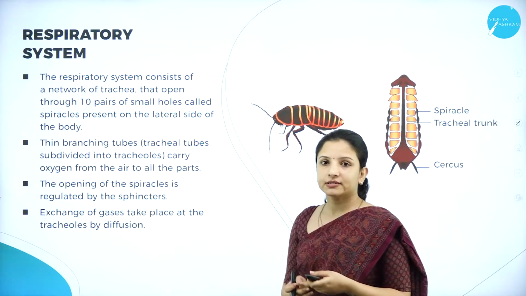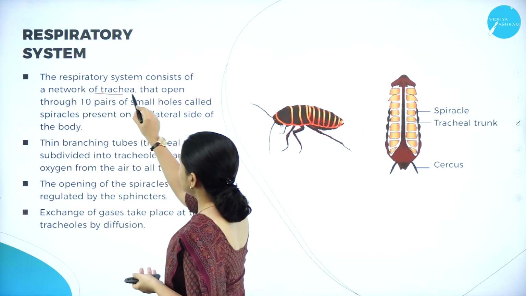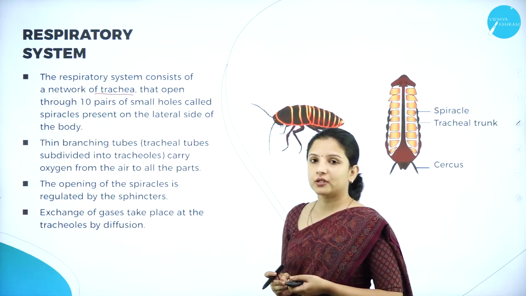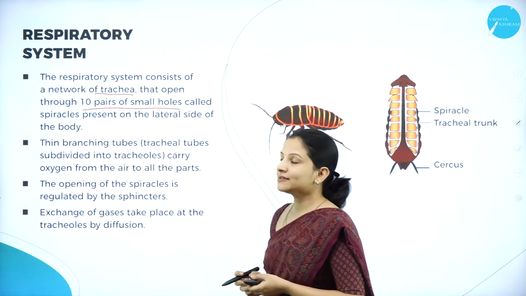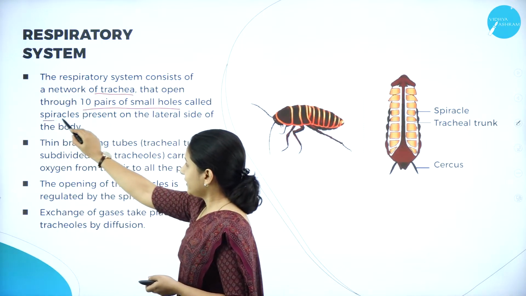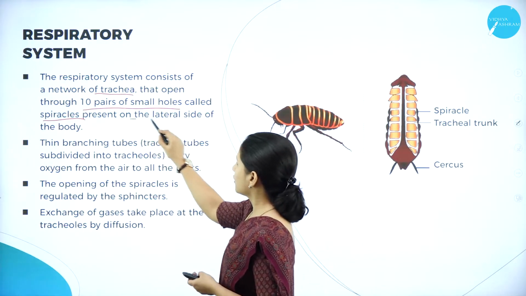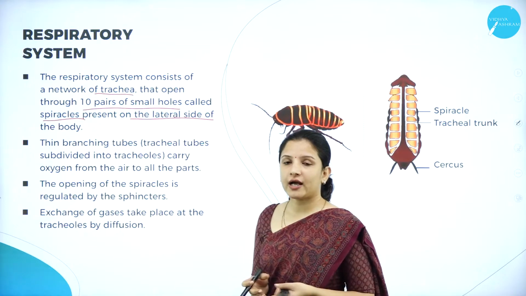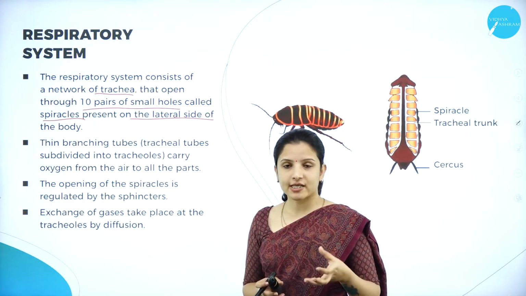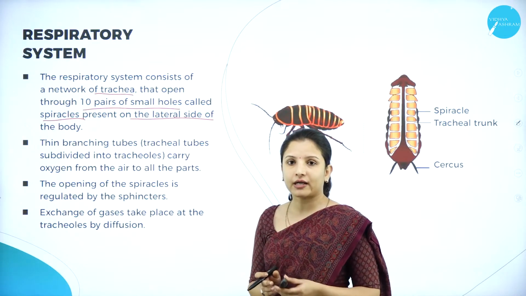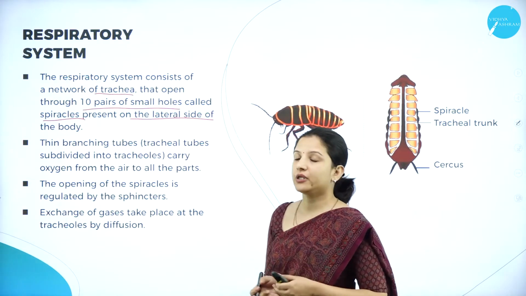The respiratory system consists of a network of trachea. These trachea open through 10 pairs of small holes which are called spiracles. These spiracles are usually present on the lateral side of the body of the cockroach. Like how we have the lungs which have branch like structures called alveoli and all that, right? The cockroaches also have a network of trachea.